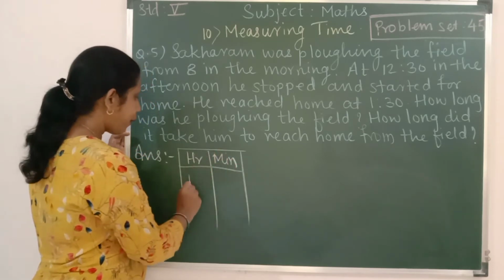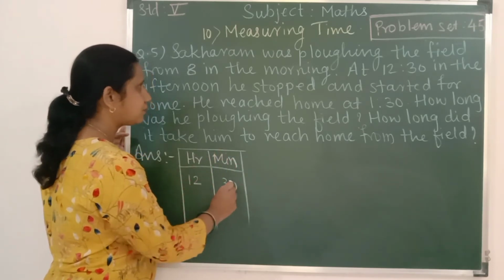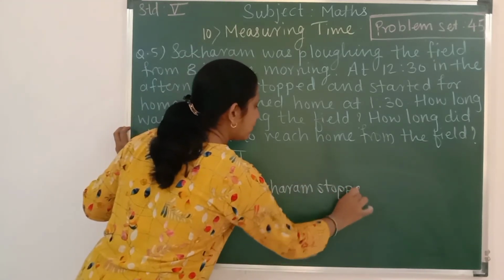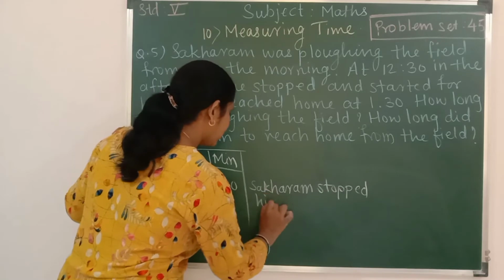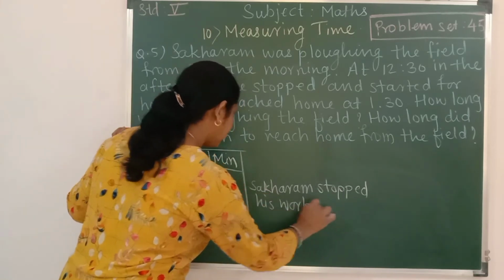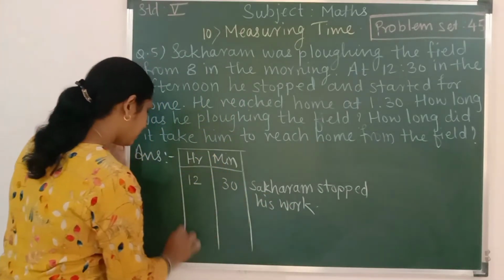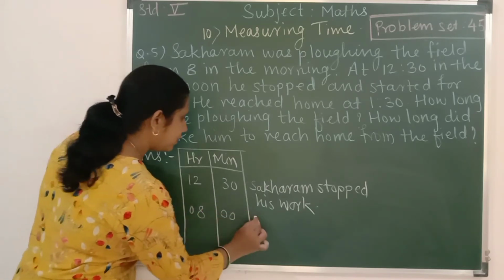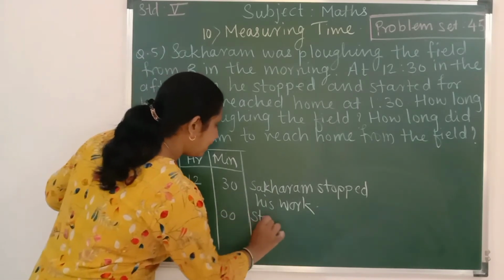Okay, 12:30. Sakharam stopped his work. Minus 8. Sakharam started his work.